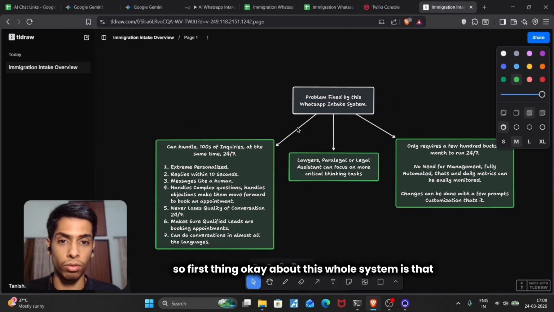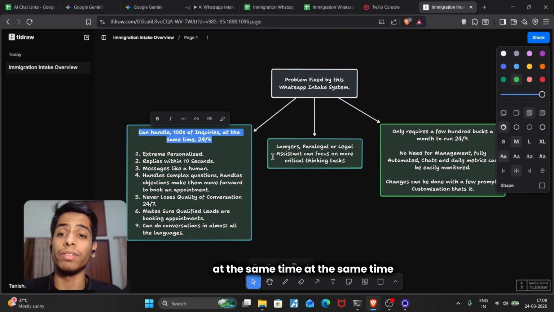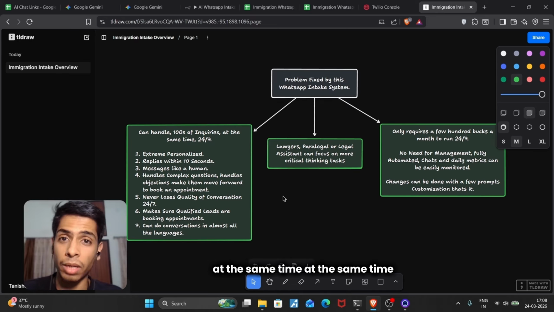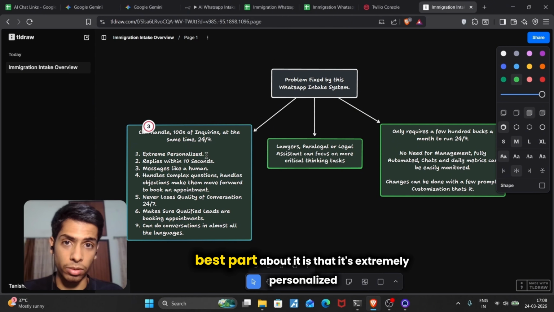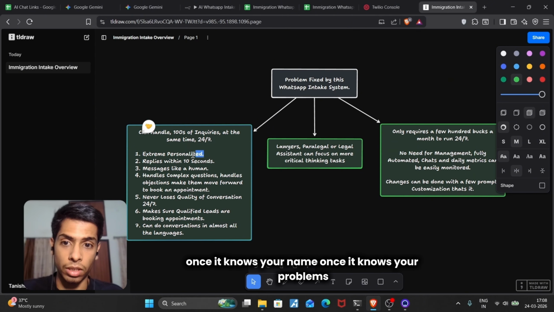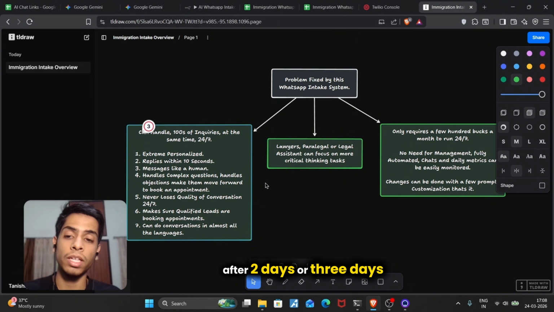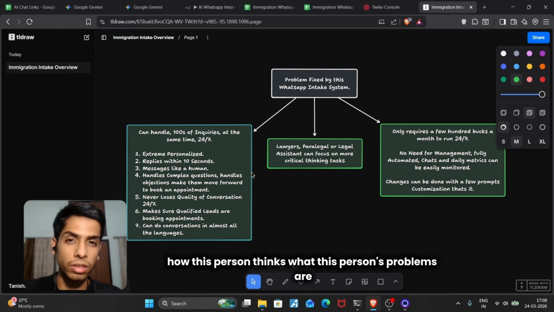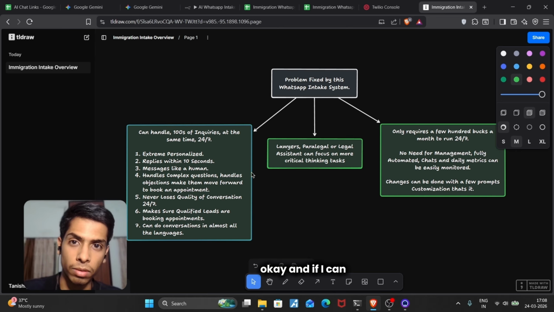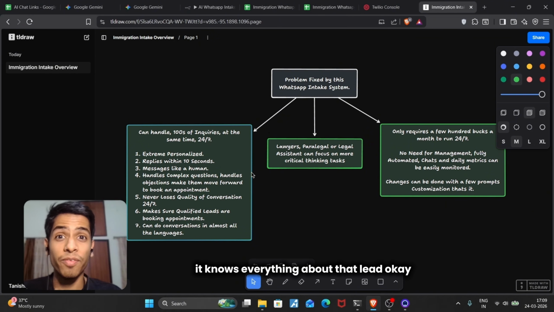First thing about this whole system is that it can handle hundreds of inquiries at the same time, 24/7. The best part about it is that it's extremely personalized. Once it knows your name and your problems, even if the lead is messaging you after 2 or 3 days, the system knows exactly who this person is, how this person thinks, what this person's problems are, and whether our firm can actually solve them or not. It knows everything about that lead.